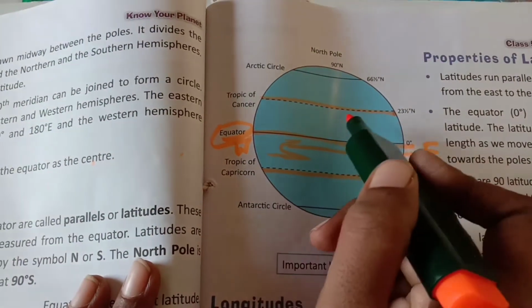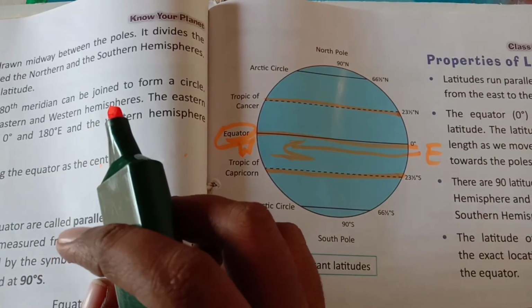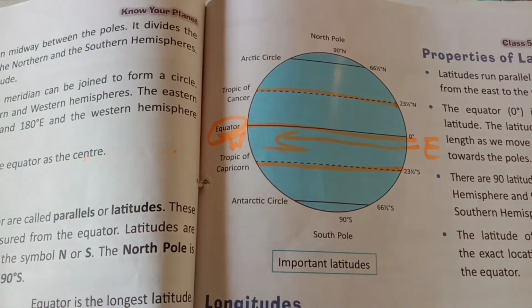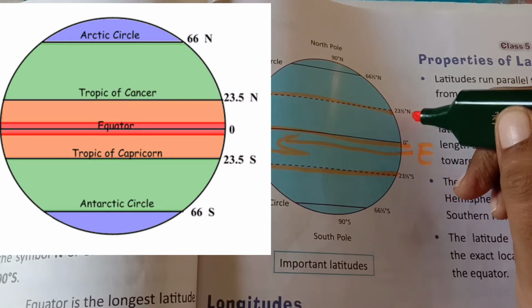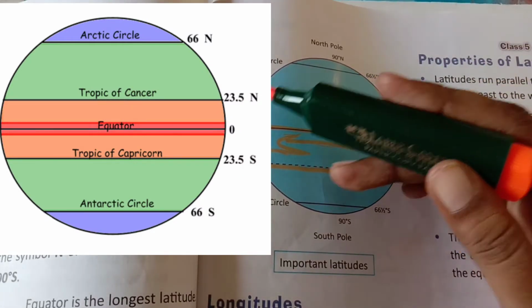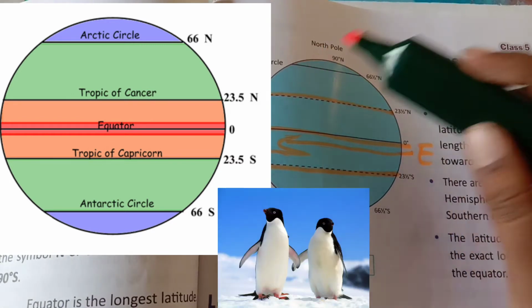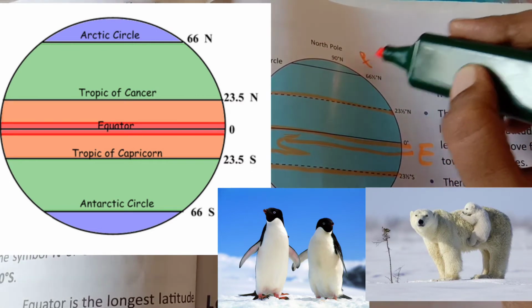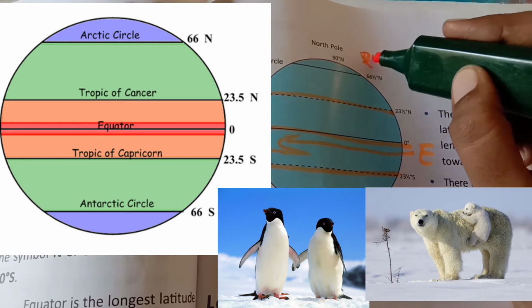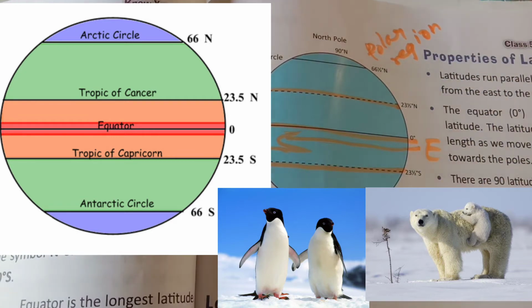Now we have the Northern Hemisphere 90 degrees and the Southern Hemisphere 90 degrees, which help locate a place. Now, 23 and a half degrees north is the Tropic of Cancer. 66 and a half degrees north is the Arctic Circle. This is the cold region, also called the polar region, where snowfall and cool weather are found.